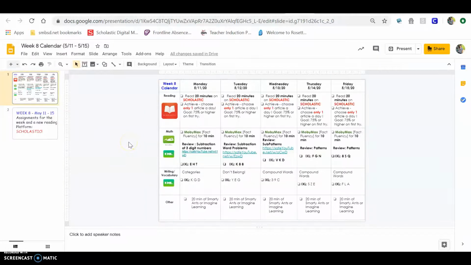Writing and vocabulary this week, IXL lessons throughout the week. And then I want to see you guys on 20 minutes of Smarty Ants or Imagine Learning, your choice. So if you like doing Smarty Ants on Monday and Imagine Learning on Tuesday, that's just fine. It's up to you.